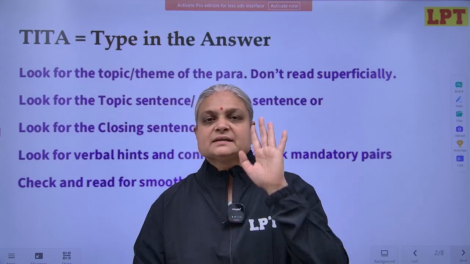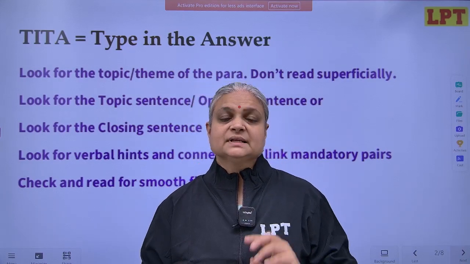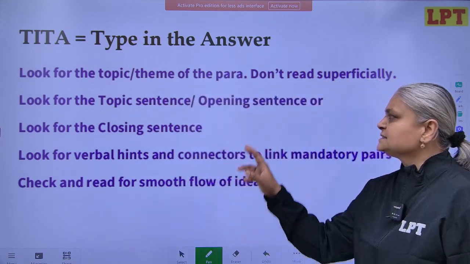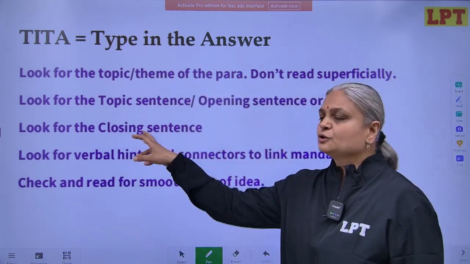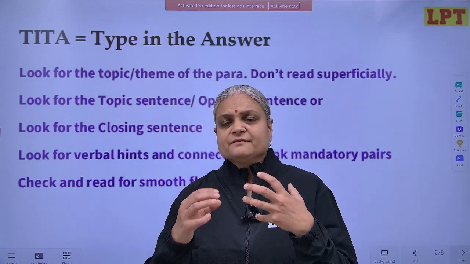The first step is read the parajumble properly. Take time in reading that parajumble. Understand the topic or theme of that paragraph. Second step is try to find the opening sentence or closing sentence of that paragraph. What sentence is introducing the topic?